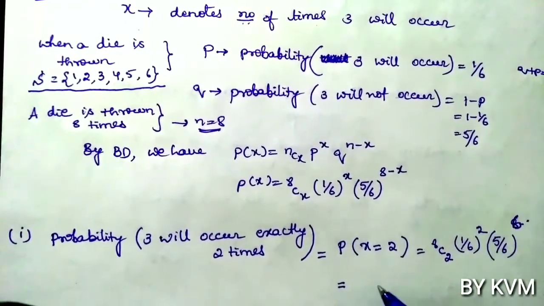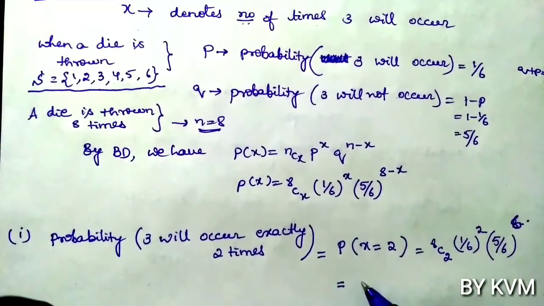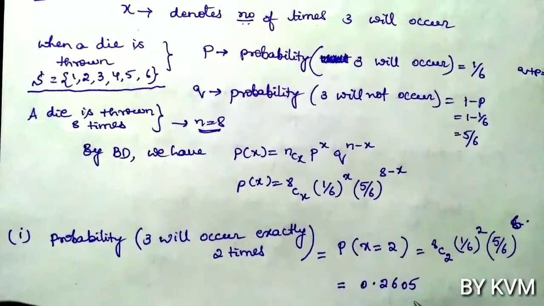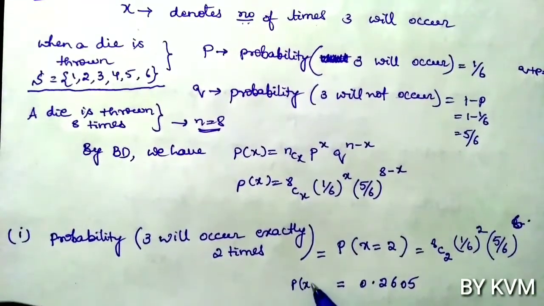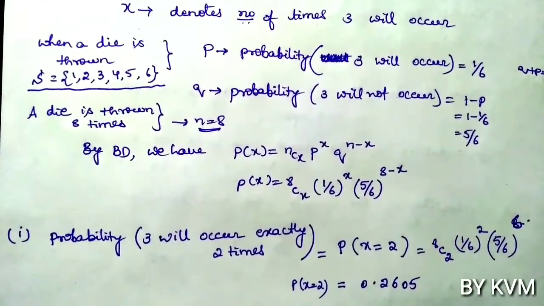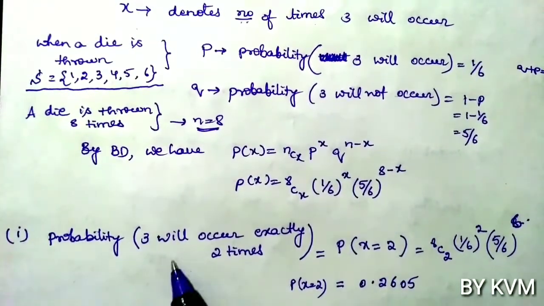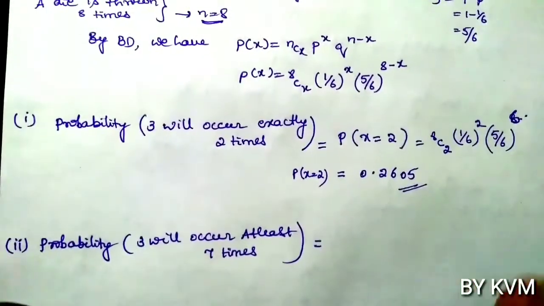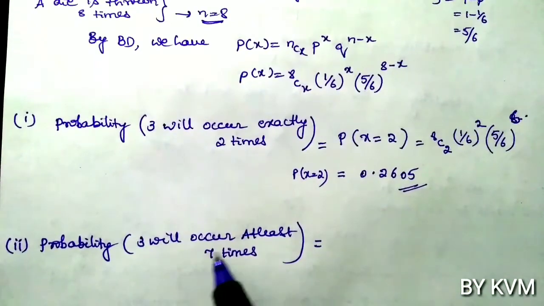So this is equal to, use the calculator, so we get 0.2605. So probability of x equals 2 is 0.2605. So the probability that 3 will occur exactly 2 times is 0.2605.